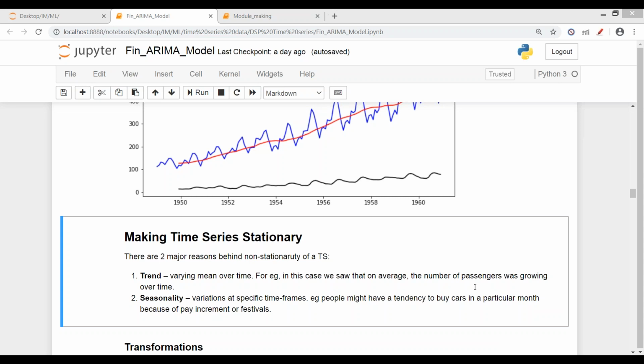Okay, log is one transformation. What is the other transformation? Apart from log, what other transformation can we use to make data stationary? हरगुन आप बताओ.